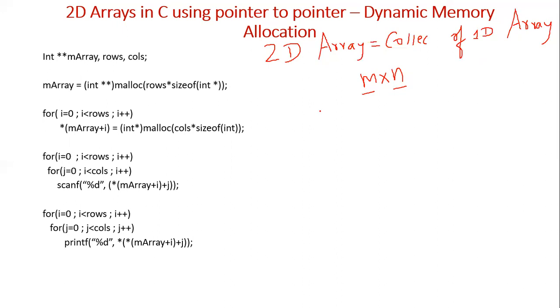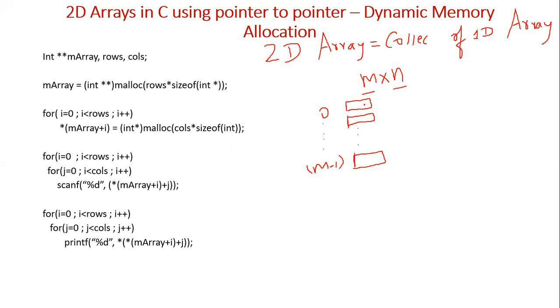So we need m pointers, 0 to m minus 1. All these are pointers. This is the first pointer, this is the second pointer. Everything is a pointer. Like that, we need up to the m minus 1th pointer.